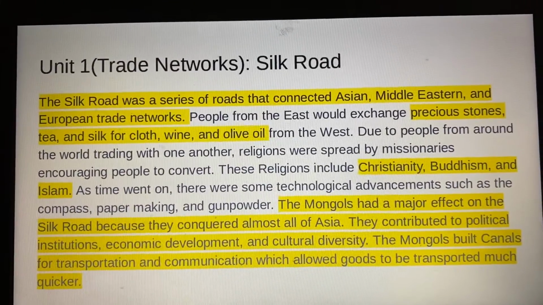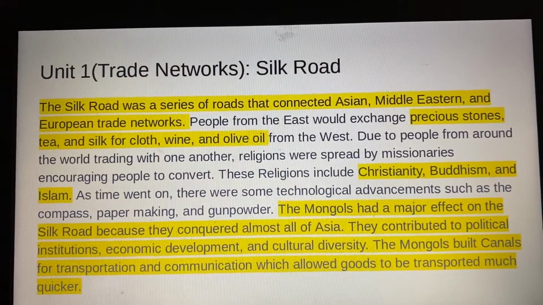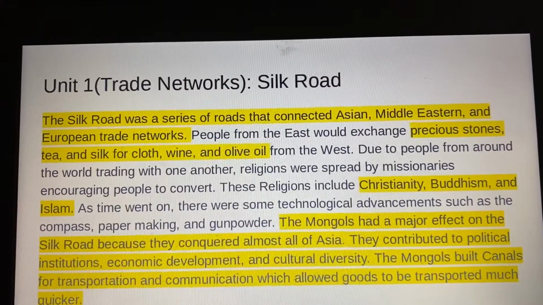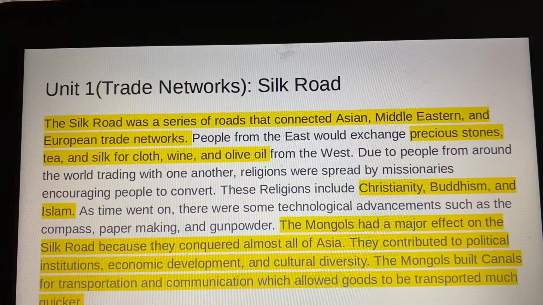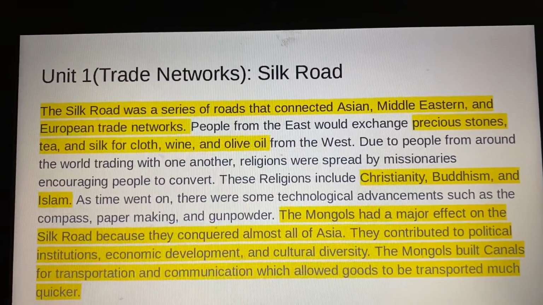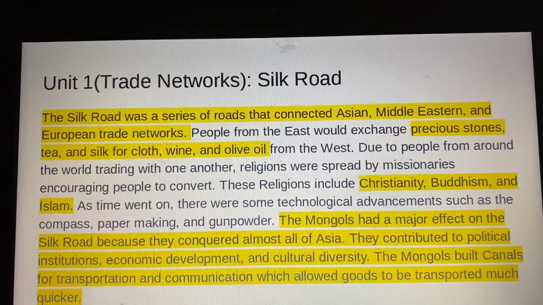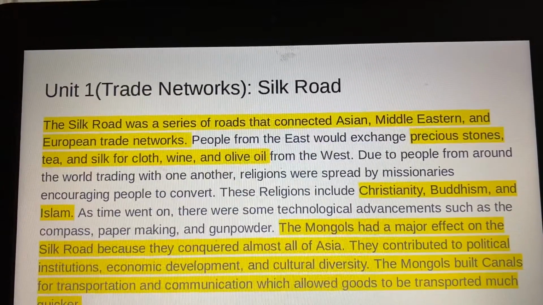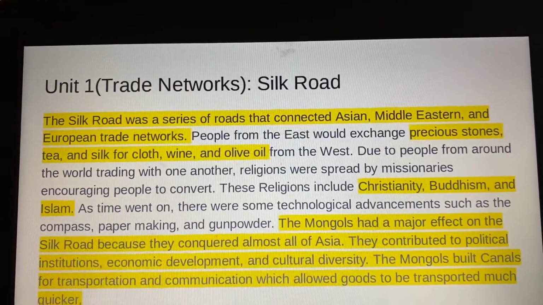Unit 1, Trade Networks, Silk Road. The Silk Road was a series of roads that connected Asian, Middle Eastern, and European trade networks. People from the East would exchange precious stones, tea, and silk for cloth, wine, and olive oil from the West. Some religions that were spread are Christianity, Buddhism, and Islam.